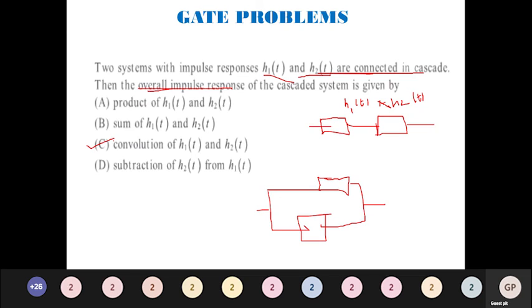Similarly, when the systems are connected in parallel, let me assume this to be h1 of t, and this to be h2 of t. So for this case, it is going to be an addition: the overall impulse response is h1 of t plus h2 of t. So that is the answer for when the systems are in parallel. We'll move to the next question.